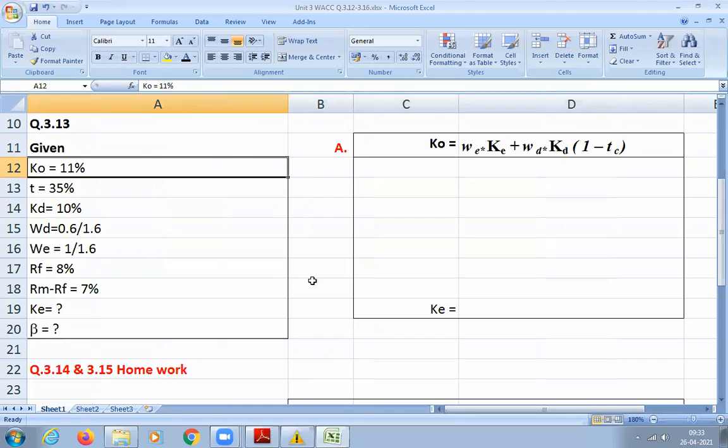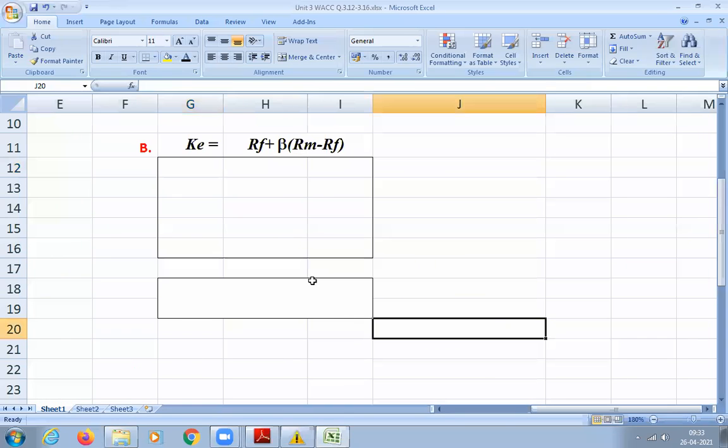Because without KE I cannot calculate beta. This is a CAPM model. I know RF, I know RM minus RF, but I don't know beta. I don't know KE also. So when there are two unknown variables, I cannot calculate any of the values. So how to calculate KE? Any idea?